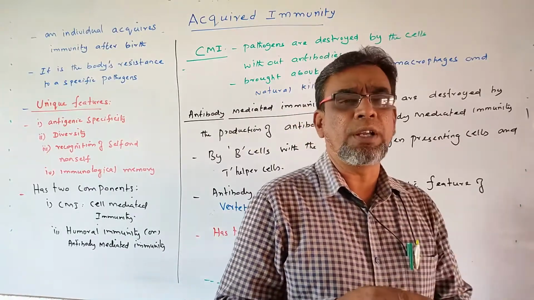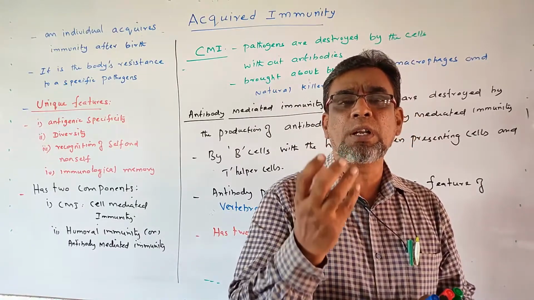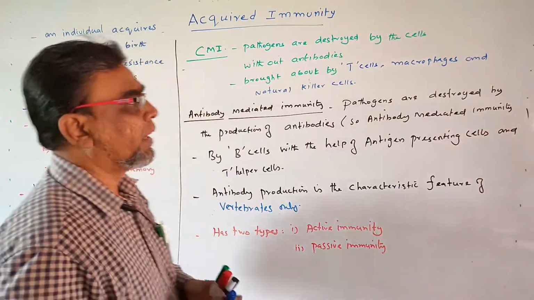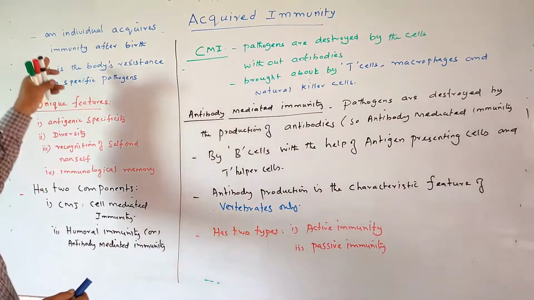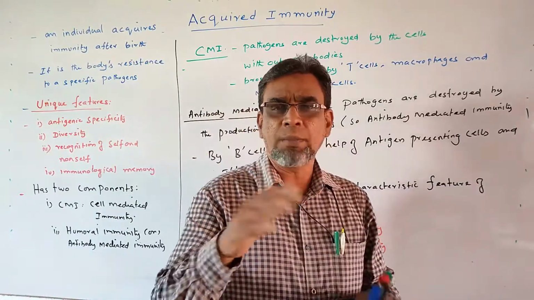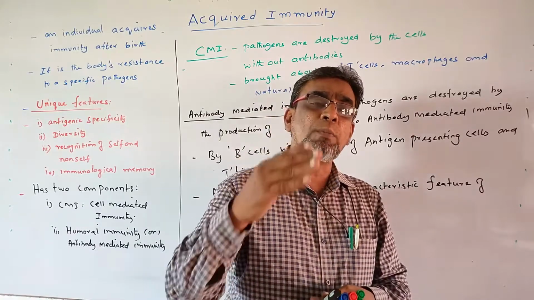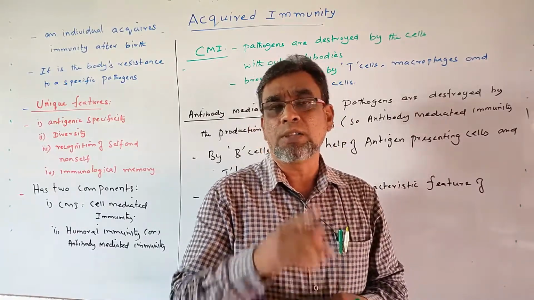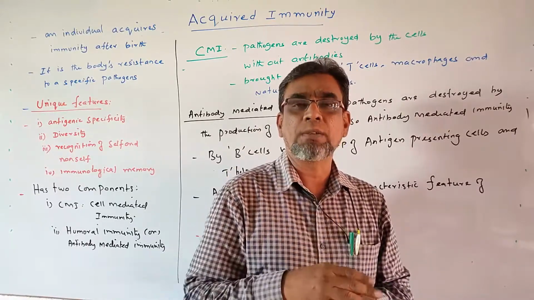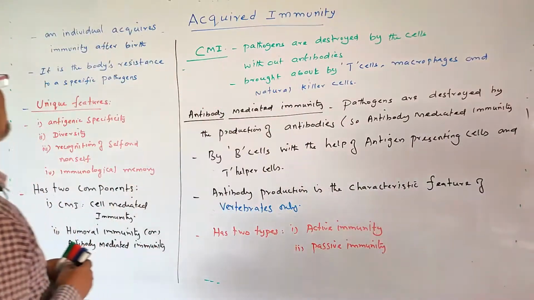Now what is acquired immunity? We acquire some type of immunity only after birth. That is called acquired immunity. An individual acquires immunity after birth only. It was not present inside the body by birth itself. Only after birth, some type of immunity will develop inside the body. So he acquires it from outside, after infection or after birth. That is called acquired immunity.